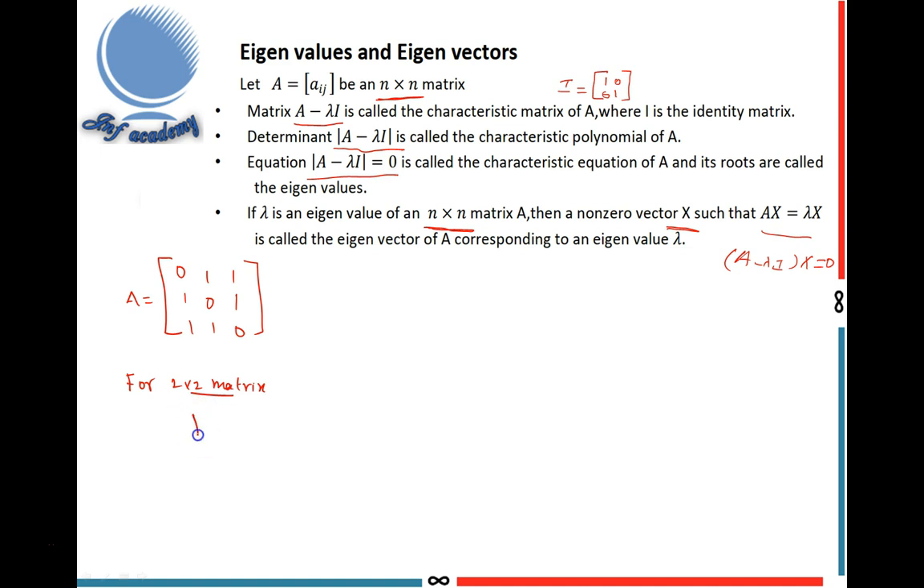The characteristic equation is lambda square minus C1 lambda plus C2 equal to 0, where C1 equal to the sum of principal diagonal elements, and C2 equal to the determinant of A. This is the characteristic equation for a 2 by 2 matrix. Then I write for a 3 by 3 matrix.